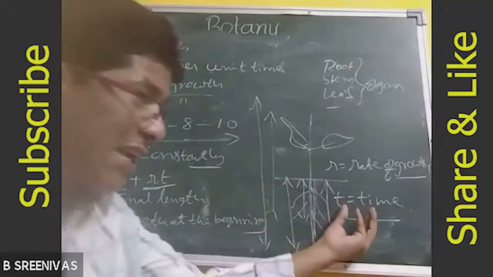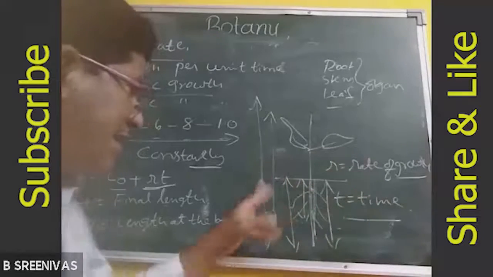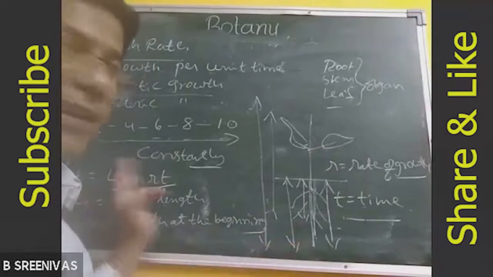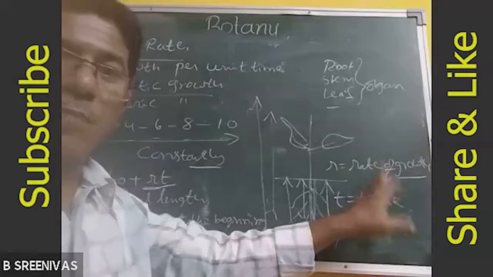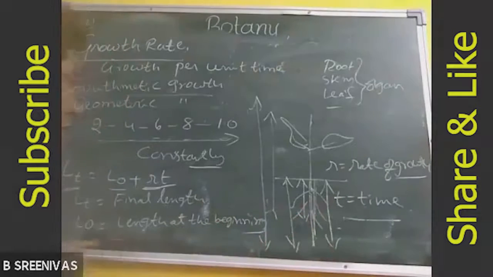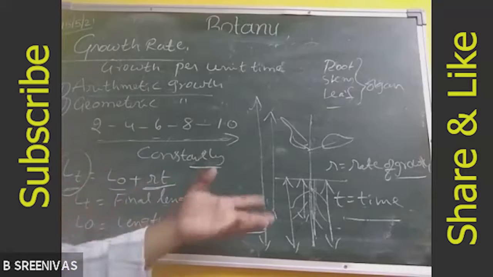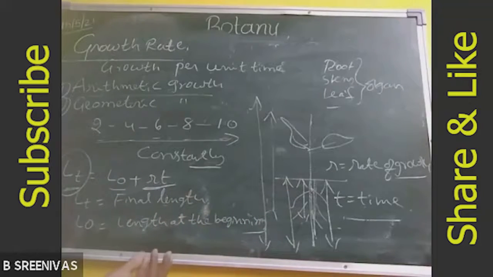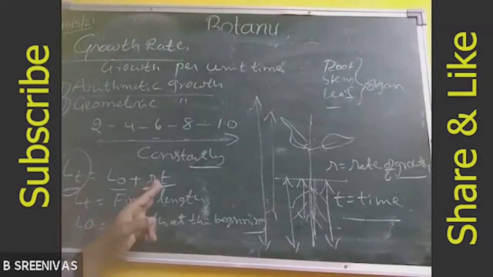So for how much time? Based on the initial growth, rate of growth and time, we will find out the final growth. If one of them is unknown, the other factor we can identify. Able to understand me here? How to measure the arithmetic growth: the final growth is the sum of initial growth and rate of growth per unit time.